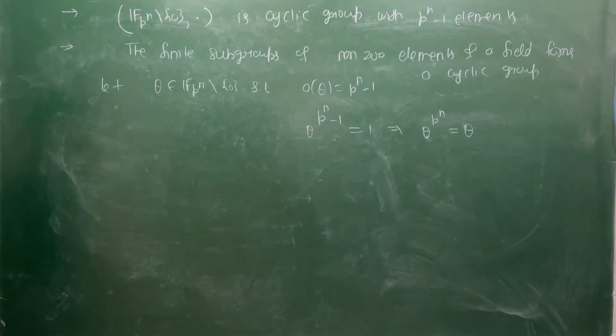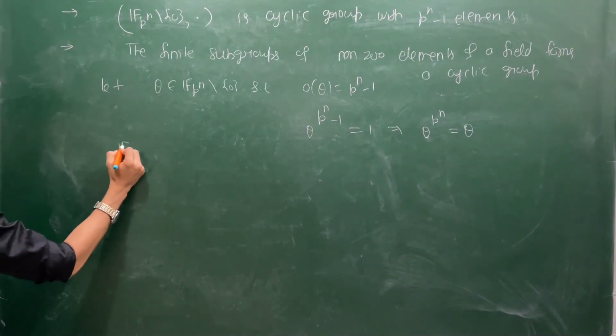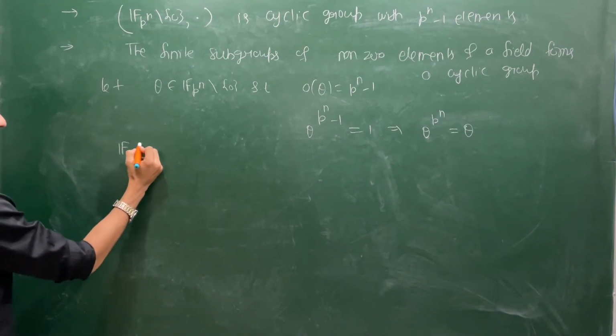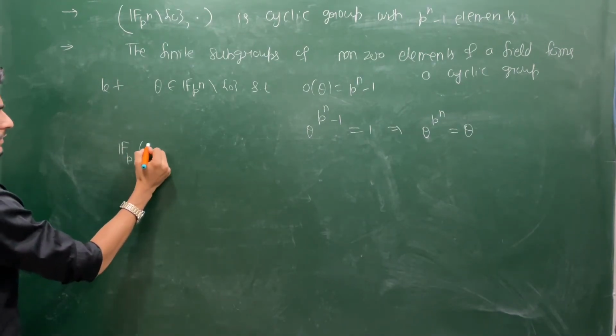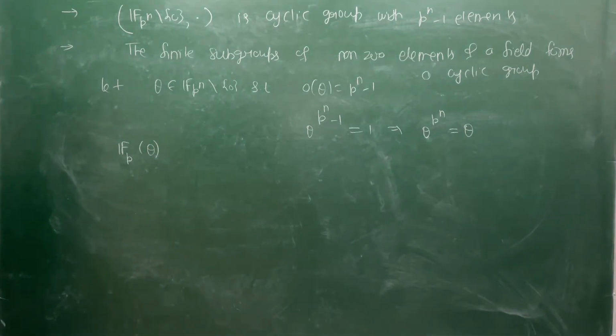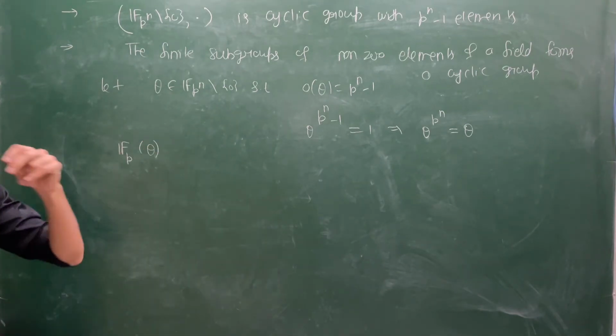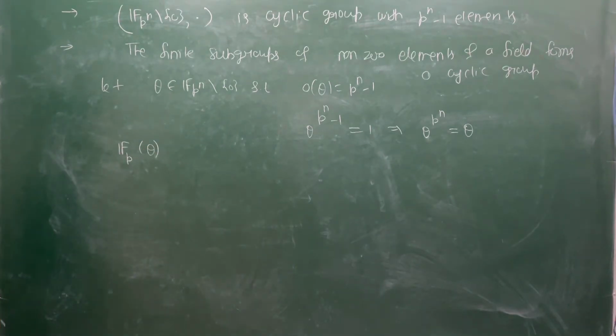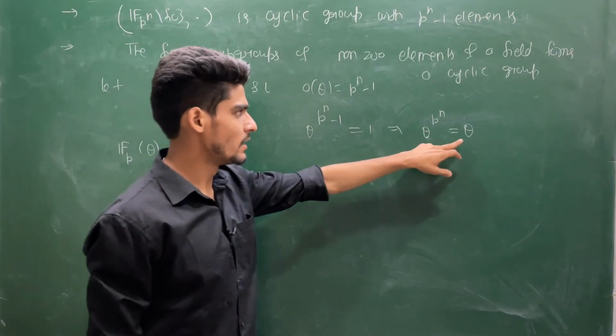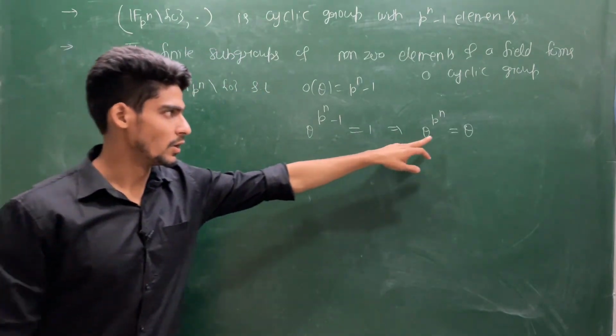That is satisfying this property. Now suppose I give you this field Fp theta. What can you say about this field? This is the smallest field containing Fp and theta, where theta is a p power n minus 1 order element in Fpn minus 0. So one thing is clear, this theta is a root of this equation.